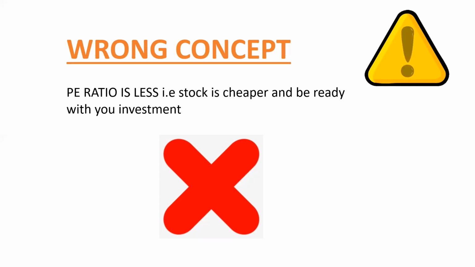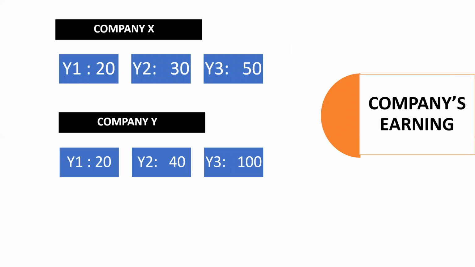Don't waste your money. Okay, so now here I choose two companies, company X and company Y. Here company X's earning is increasing year after year, and company Y's is also increasing year after year.